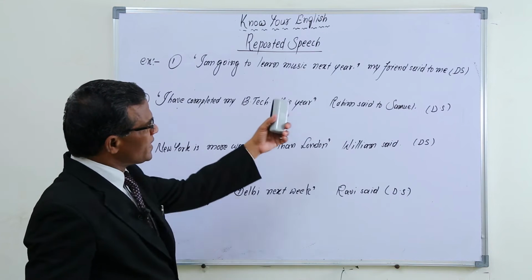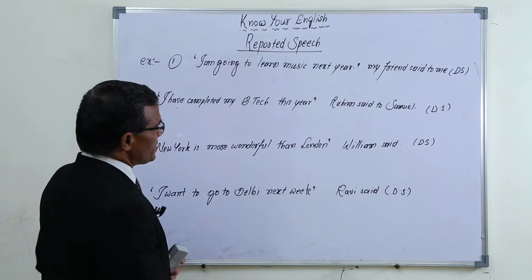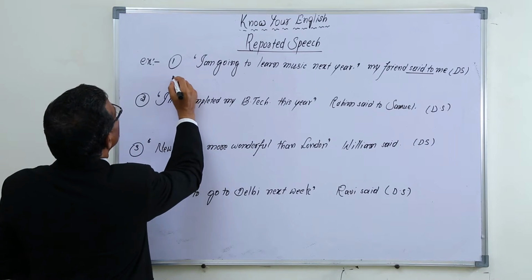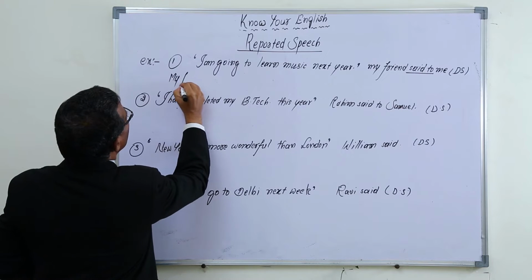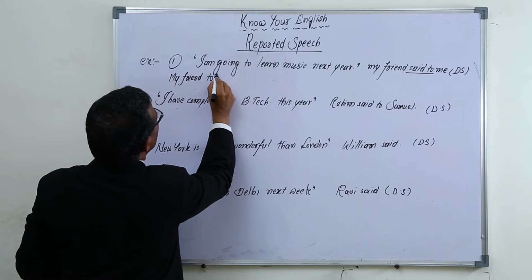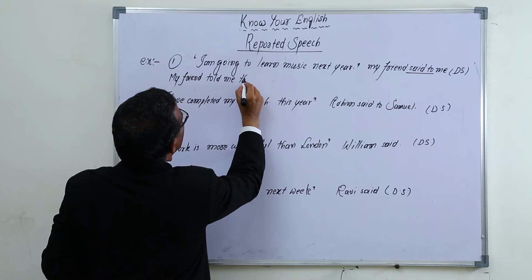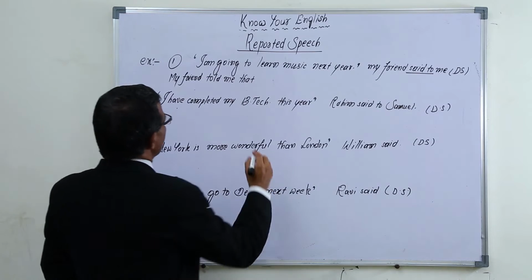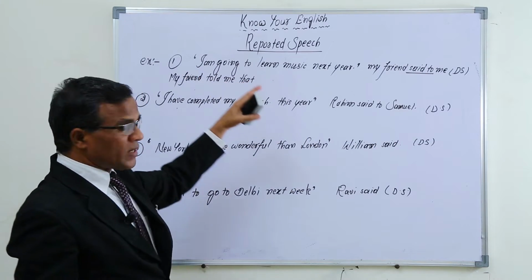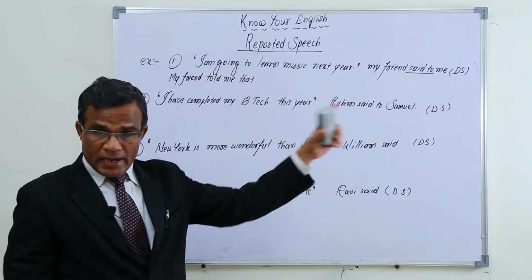I am going to learn music next year. My friend said to me. So who said to whom? My friend said to me. When said to is there, as per our rules, what do we have to use? Said to changes into told. My friend told me that he. So instead of I, it changes into he. I changes into he. My friend told me that